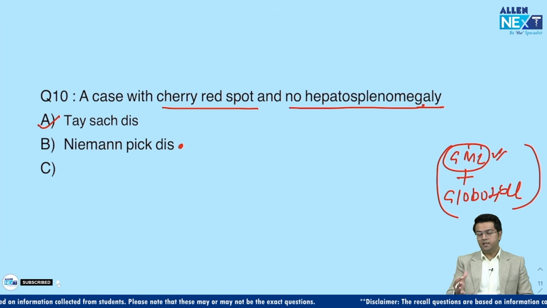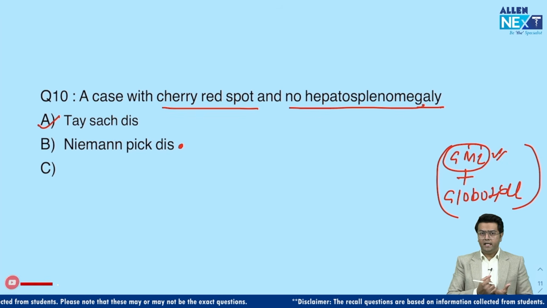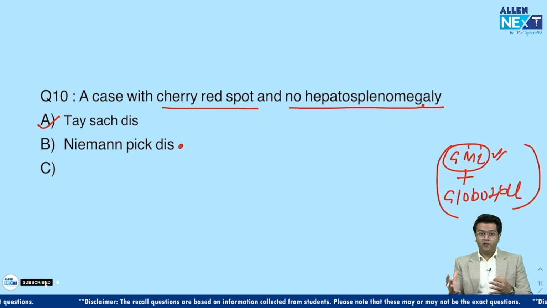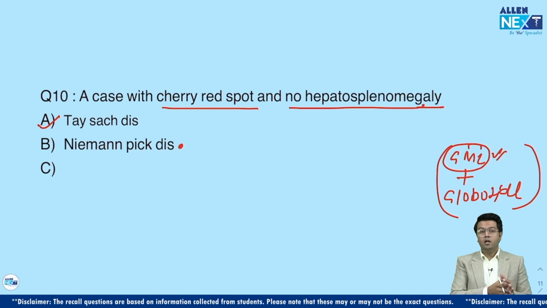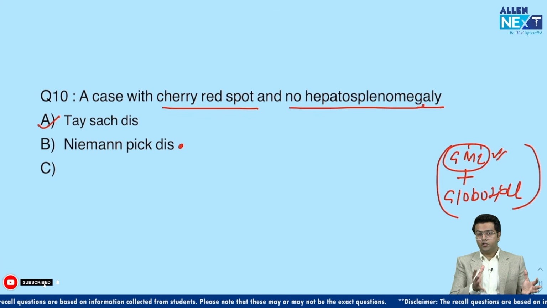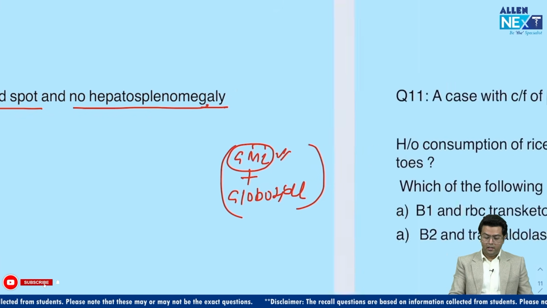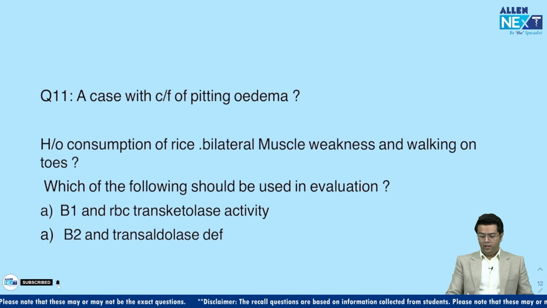In Niemann-Pick's disease, if they have mentioned anything else, like the accumulation of a material, for example sphingomyelin, that is a sphingophospholipid, the only sphingolipid which has phosphate, accumulated in the lysosome, then that may be Niemann-Pick's disease. Okay. Moving to the last question that I was able to compile today.